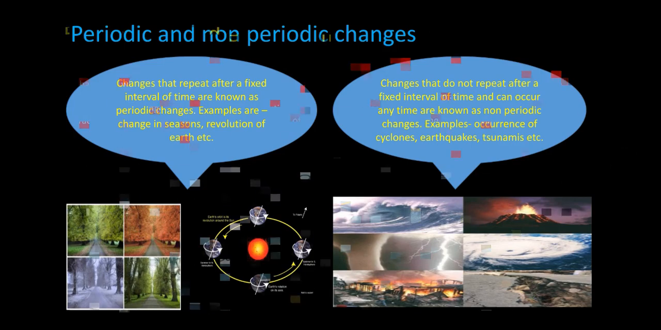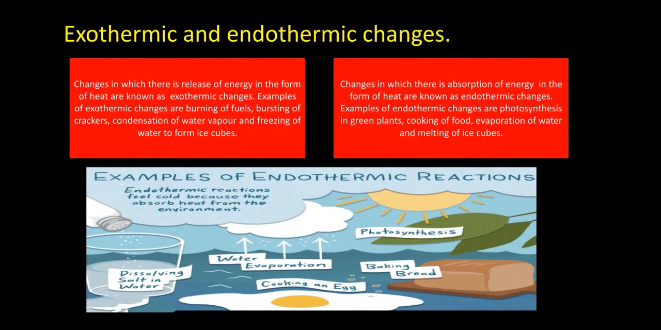Then the changes on the basis of energy release or energy absorption are called endothermic and exothermic changes. So changes in which there is a release of energy in the form of heat are known as exothermic changes. Examples of exothermic changes are burning of fuels, bursting of crackers, condensation of water vapor, and freezing of water to form an ice cube.